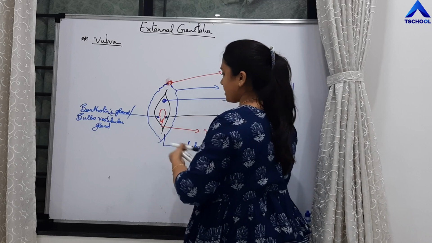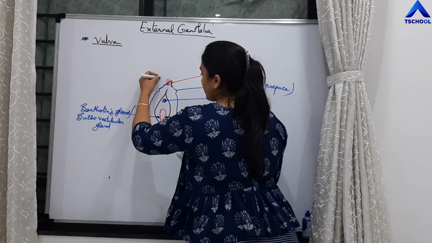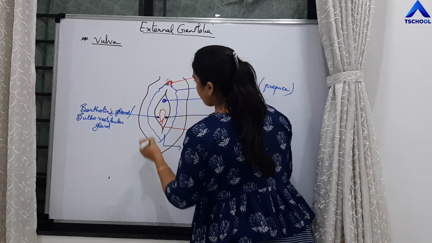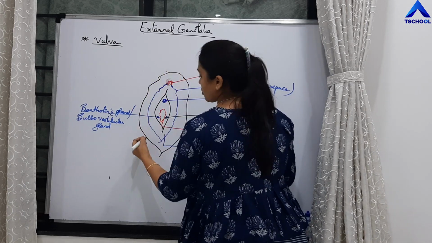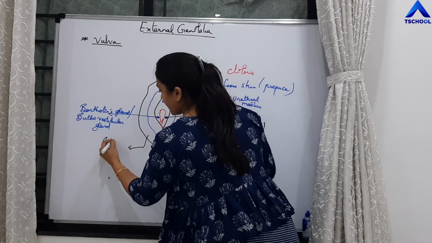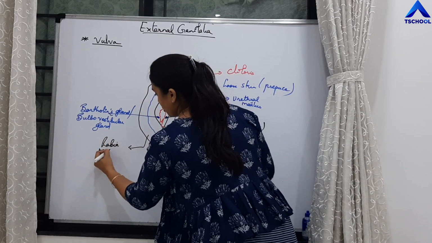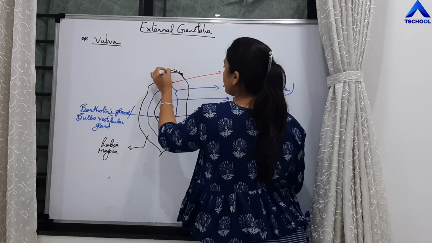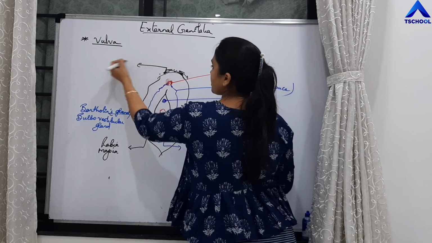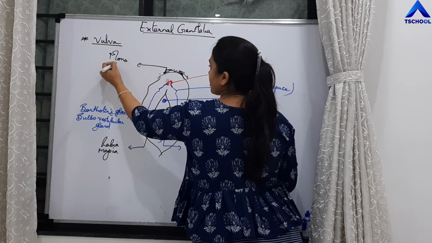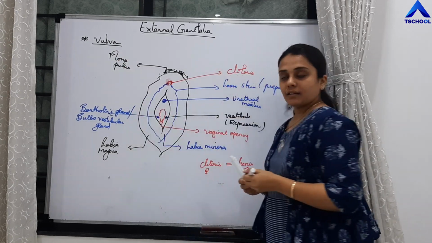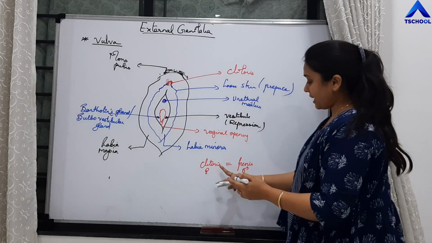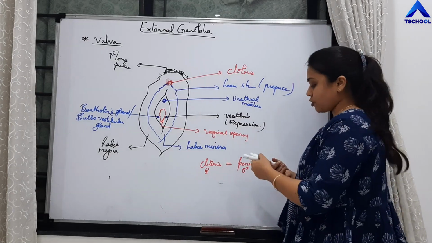And again it is surrounded by one more fold of the mucous membrane, right? This fold is called as labia majora, right? And over here there will be fatty cushion, right? That fatty cushion is called as mons pubis. Clear, students? So this is the structure of vulva. Clitoris in case of females is homologous to penis.